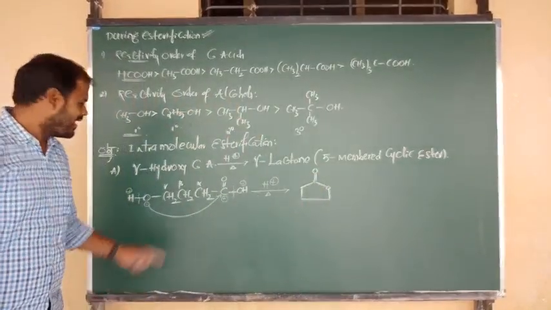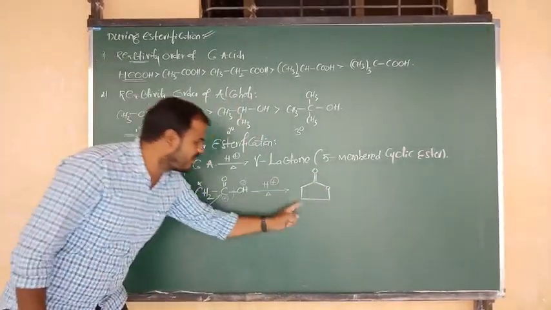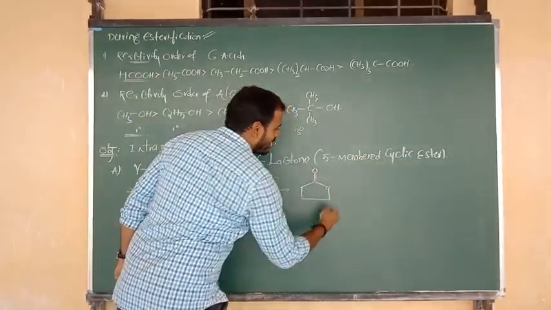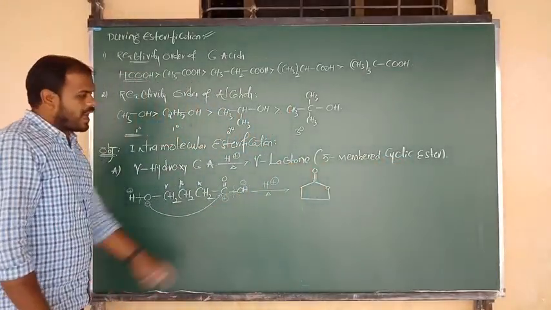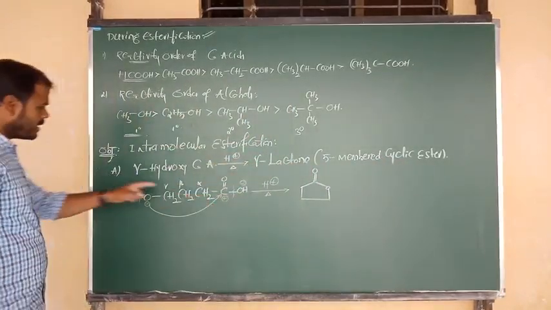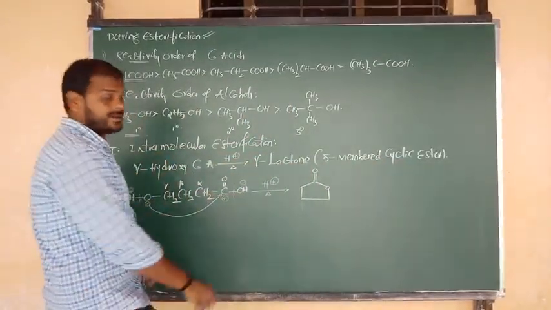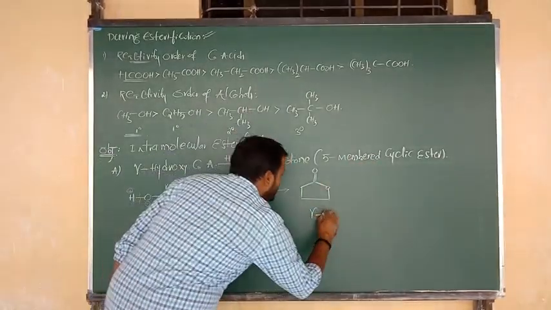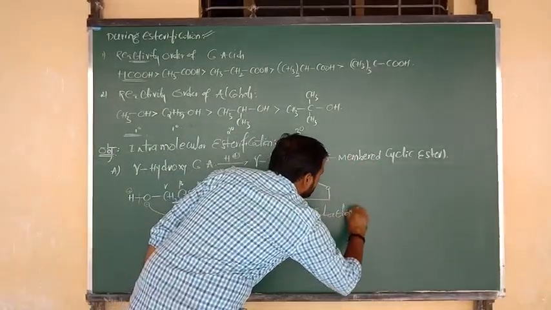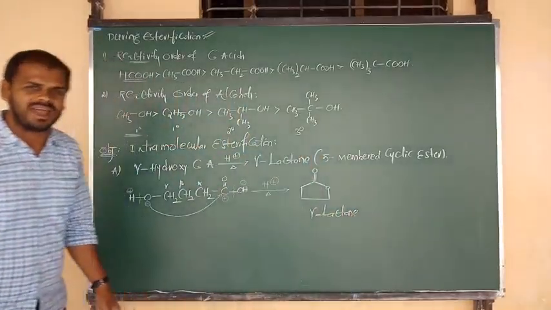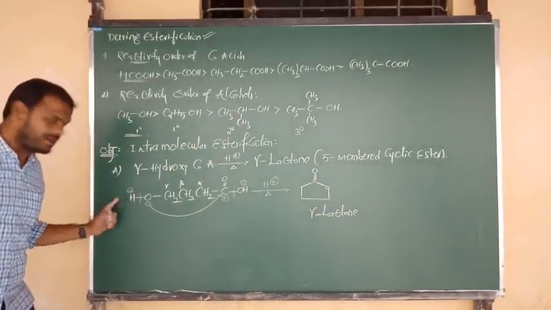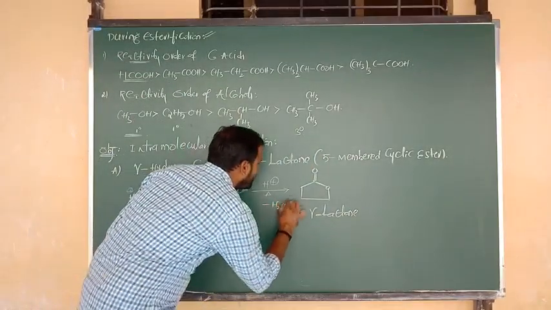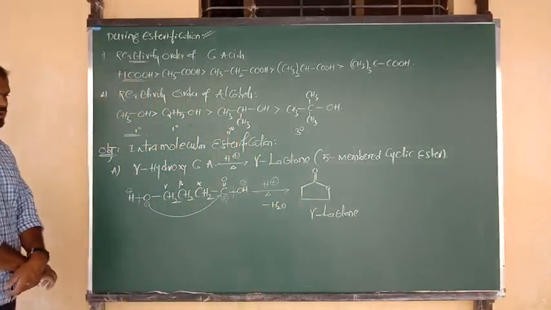The remaining 1, 2, 3 carbons are there. So it is a 5-membered cyclic ester. And that ester comes from which compound? Gamma hydroxy carboxylic acid. That's why this cyclic ester is known as gamma lactone. And what about H plus? It combines with OH minus and is eliminated in the form of a water molecule.